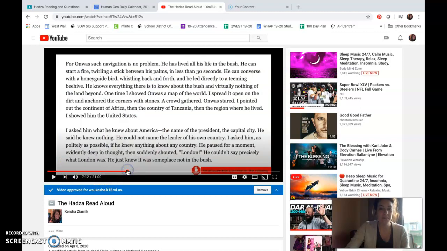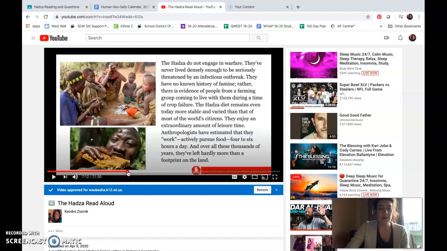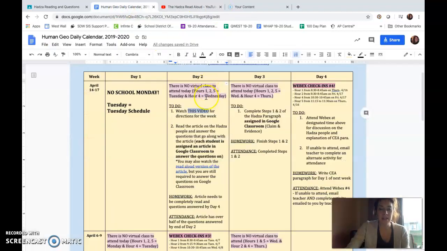You'll notice that this is the read aloud. There are pictures, and at the very bottom here there is a stop to answer the question in the reading, so you know as soon as I'm done reading this page out loud to you that you need to go back to that reading and answer that question. So again, the read aloud is there for you, and that is day 2 of this week.